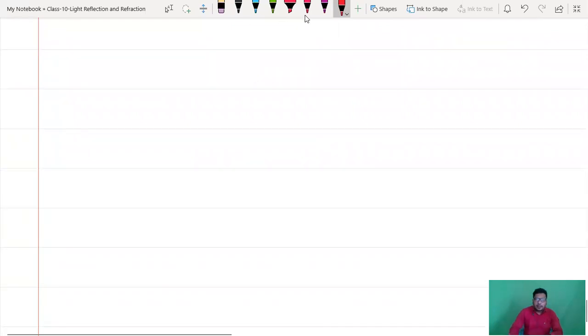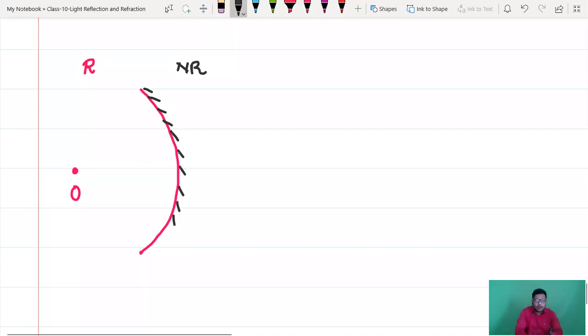So if you take a mirror which is drawn like this, and here there will be center O, always this side is reflecting, this side is non-reflecting. Always you have to draw lines towards the non-reflecting side only. Now all operations you have to do on this side. This type of mirror is known as a concave mirror.